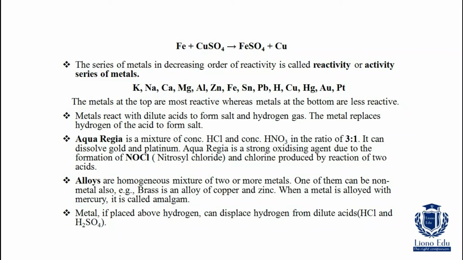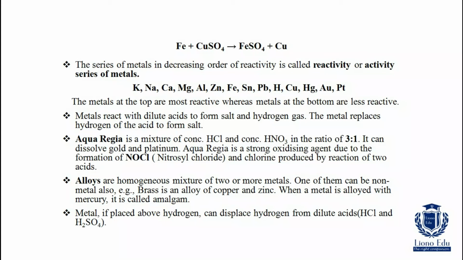Here, potassium, sodium, calcium, magnesium, aluminum go from the top, that is potassium, to platinum at the bottom. What is decreasing? Reactivity. Most reactive is potassium, then sodium, then calcium, then magnesium. The metals at the top are most reactive, whereas metals at the bottom are less reactive. Metals react with dilute acids to form salt and hydrogen gas. The metal replaces hydrogen of the acid to form salt.